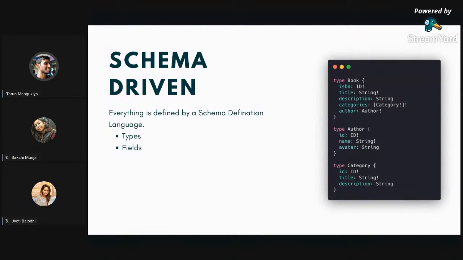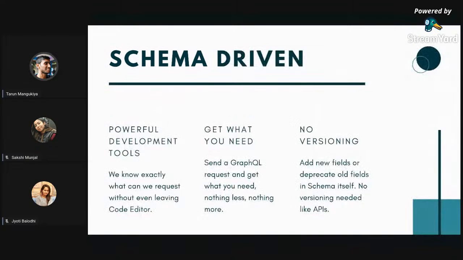And all these are predefined. And the other part is fields. Every type has different fields. For example, a book can have ISBN, a title, a description, or a list of categories, and it may also have an author object. So when you talk about GraphQL, it's a totally schema driven approach for API. There are three different advantages of using a schema driven approach.